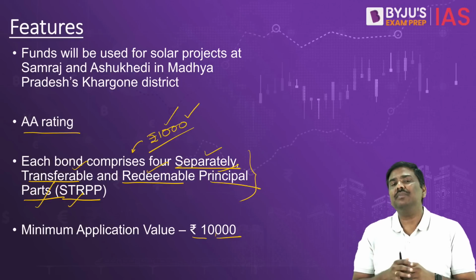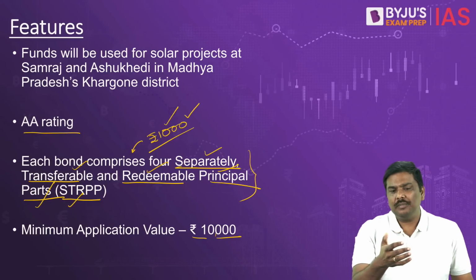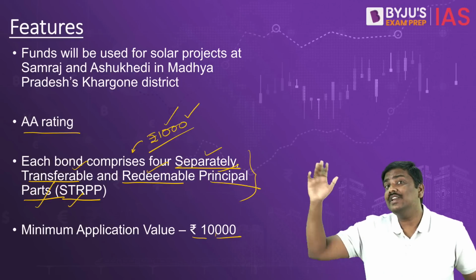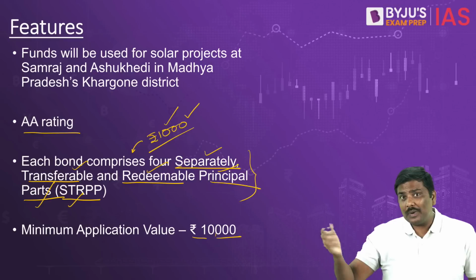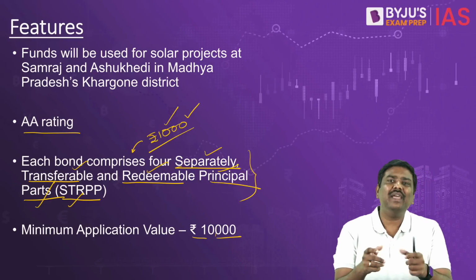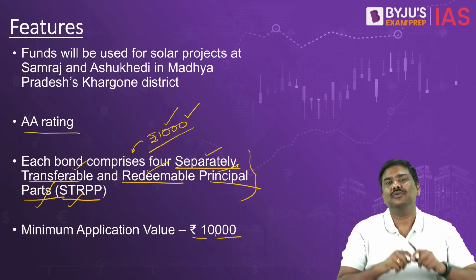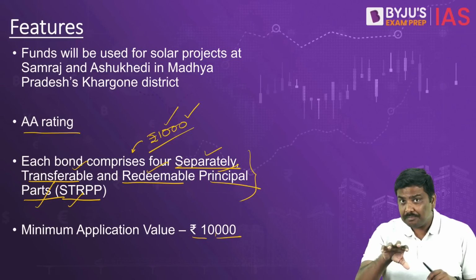The reason is very simple. Central government or state government bonds generally will have a sovereign guarantee. That is, the central government will provide the guarantee to them. Whereas if you talk about municipality bonds, there may or may not be any kind of sovereign guarantee provided to them. That's one very important point of difference.